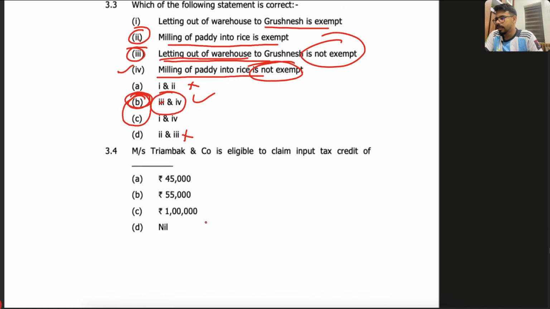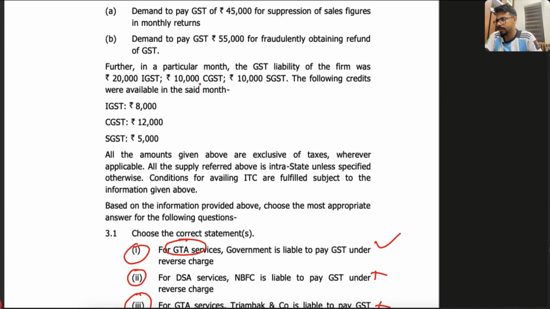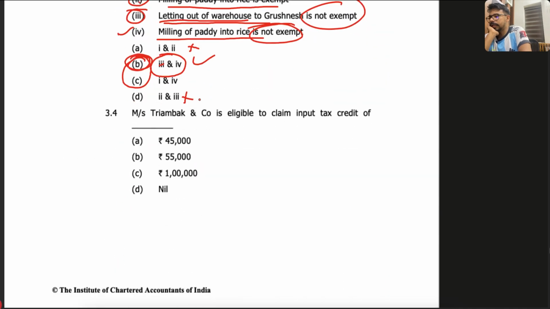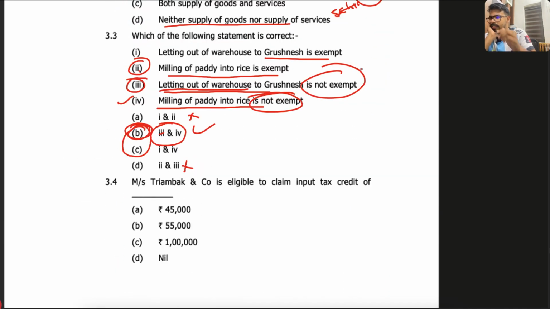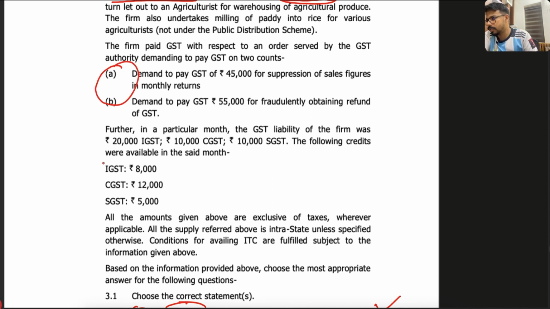Correct. Next one, Mrs. Triumvirate's company is eligible to claim ITC. How much can they take as ITC? Okay, read the part about the ITC rate. Further, in the particular month, the GST liability of the firm was 20,000, and the following credit was available in the said month. Okay, so tell me how much ITC they can take in this month. See, this is actually tricky because they gave options like 45,000, 55,000, 1 lakh. So your answer must be based on this sentence only. You should not tell 8,000, 12,000. That's an opening credit, right?